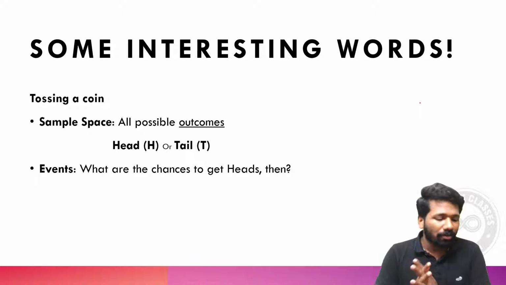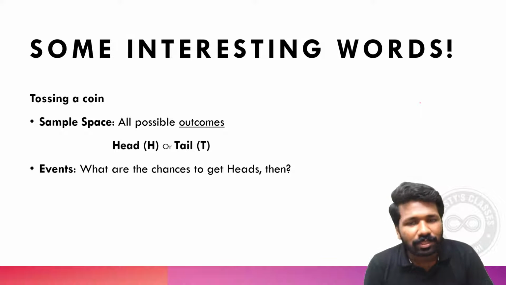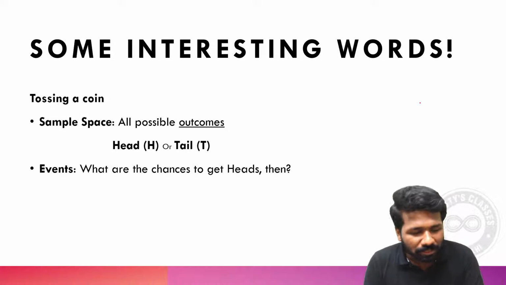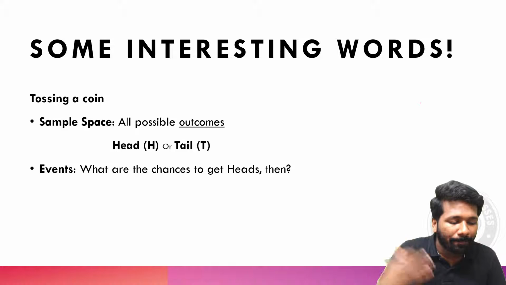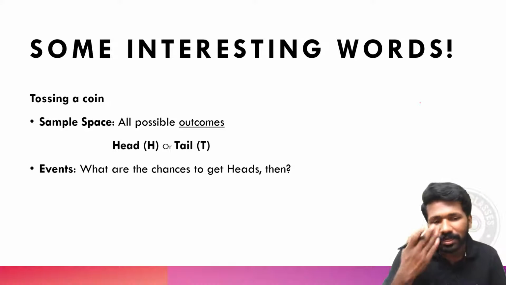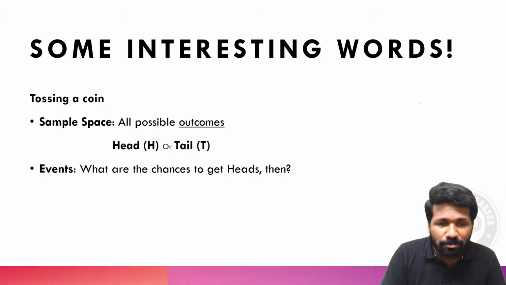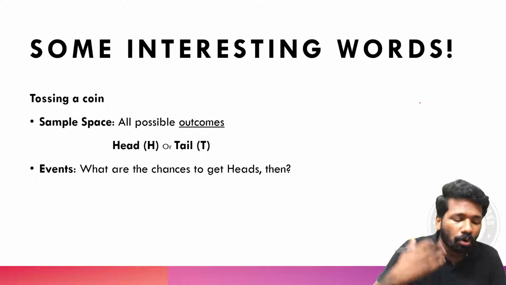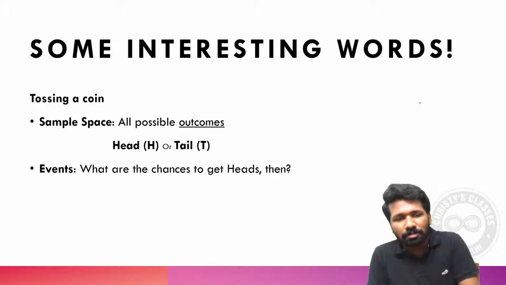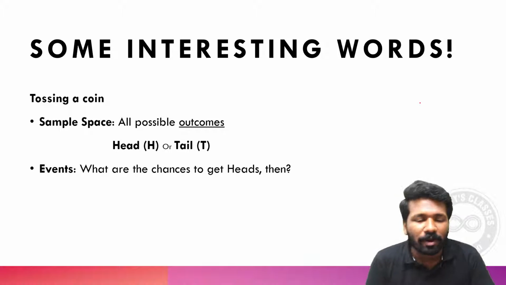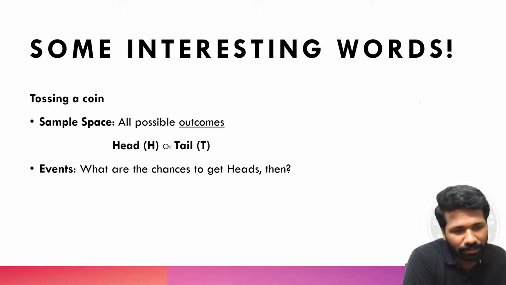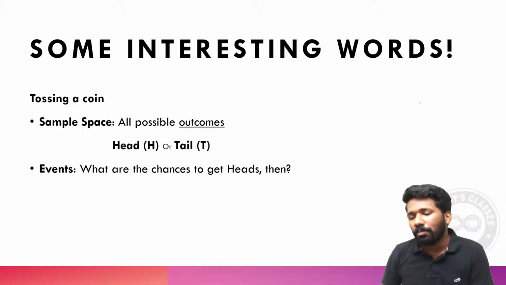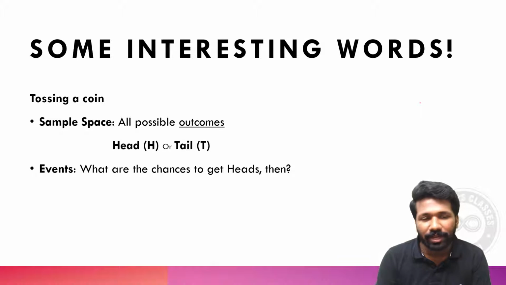Again, just familiarizing with the terms in this chapter. Head and tail are called the sample space. Sample space means all the things that can happen, all the occurrences. And an event means if we are choosing one or two or any number of elements from the sample space, that makes an event. For example, what is the probability of getting a head? Getting a head is the event there. Or when you toss two coins, what is the probability that you will get at least one head? So at least one head is the event there.